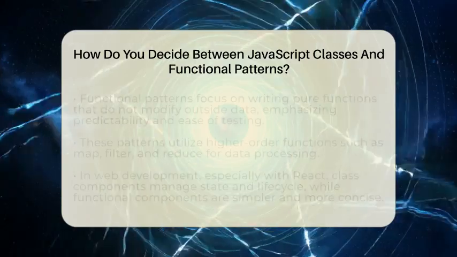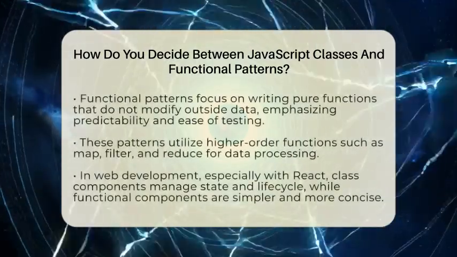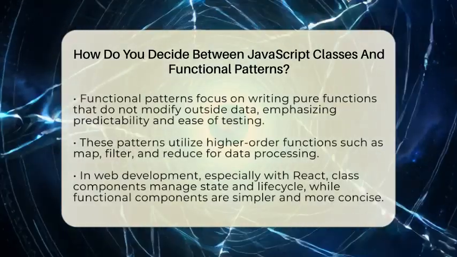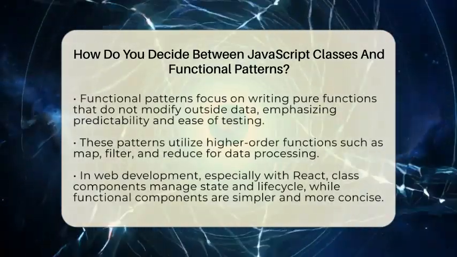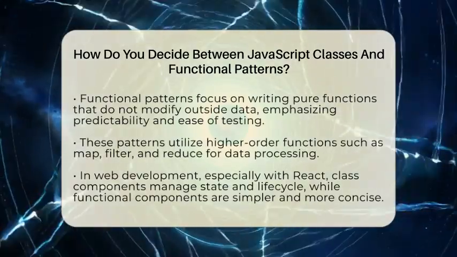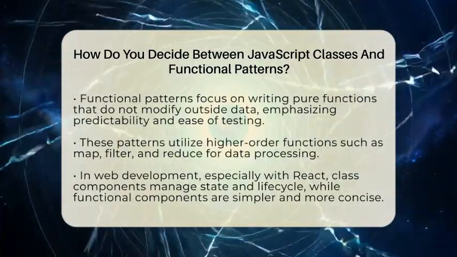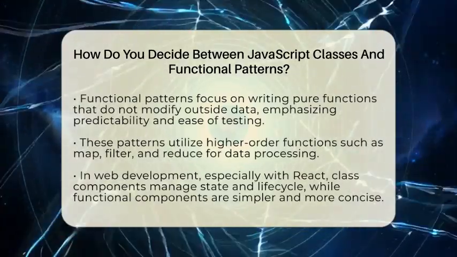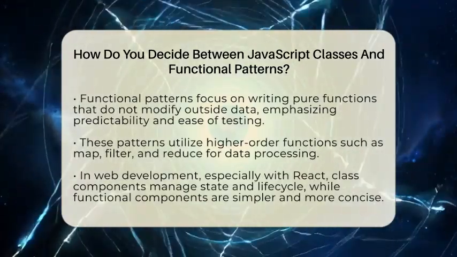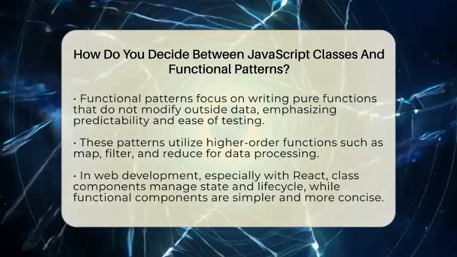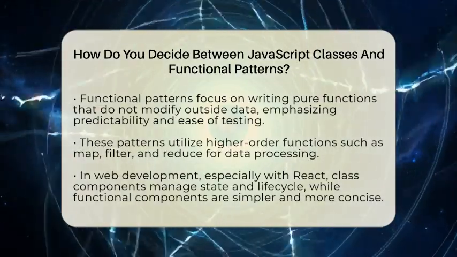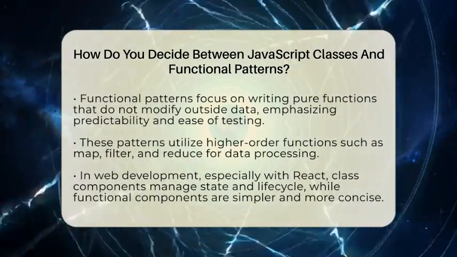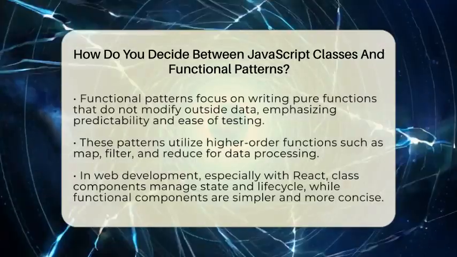object management easier. Functional patterns focus on writing pure functions that do not change data outside their scope. Instead of creating objects with classes, you work with functions that take inputs and return outputs without side effects. This approach uses higher-order functions like map, filter, and reduce to process data. It's especially useful when you want your code to be predictable, easy to test, and simple to maintain. Functional patterns avoid shared mutable state, which reduces bugs and makes your code more reliable.